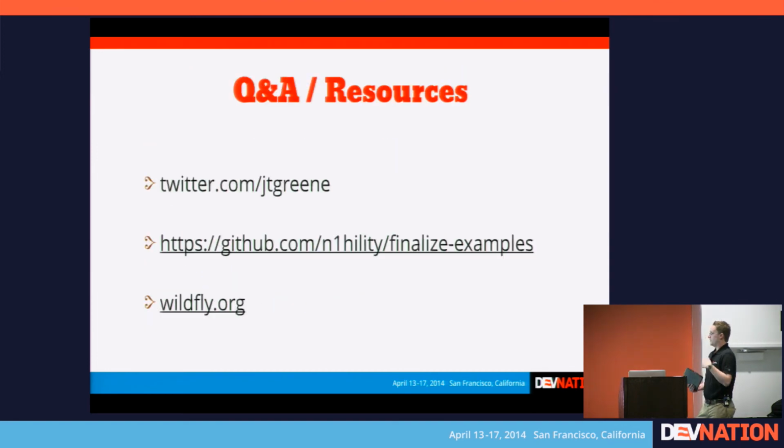So I have some examples on GitHub, on my user account. It's probably hard to read, but I'm going to make sure it gets this. When the slides get up on DevNation, you'll be able to click to it. It's in1, with a 1 instead of the I for the username, and then it's Finalize examples. I have essentially an example that shows how it can be broken. You have to have the right JVM parameters on OpenJDK to get it to compile the code. You can also run an IBM JVM and it'll happen immediately. And then I have examples of all of these approaches and how you can use them. It uses print statements so you can see the sequence of events, like, okay, it's messing up here.